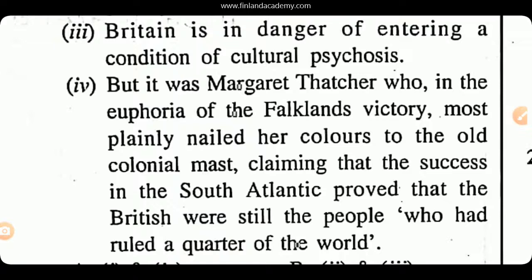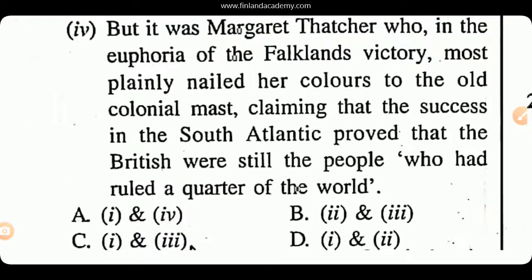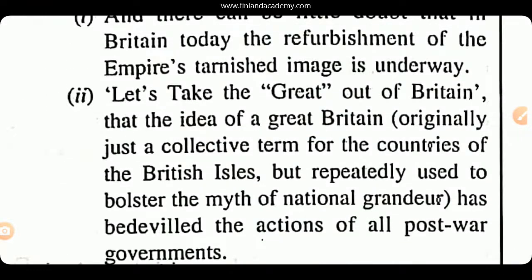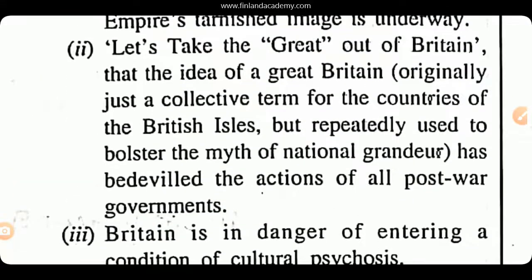If you read it, but it was Margaret Thatcher who, in the euphoria of Falklands victory, most plainly nailed her colors to the old colonial mast, claiming that the success in the South Atlantic proved that the British were still the people who had ruled a quarter of the world. It does give you a history of Britain, but it does not altogether justify the statement as much as option number 2 does.